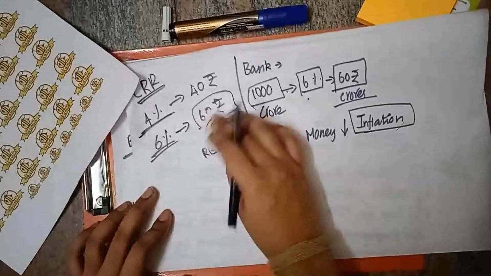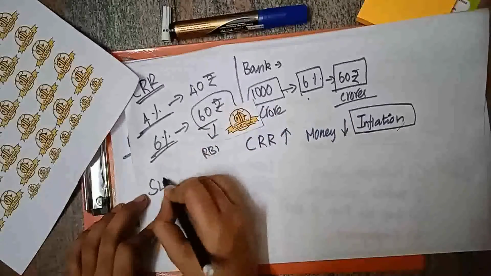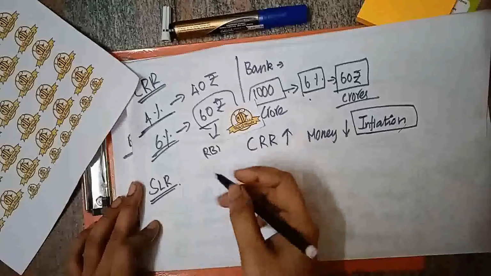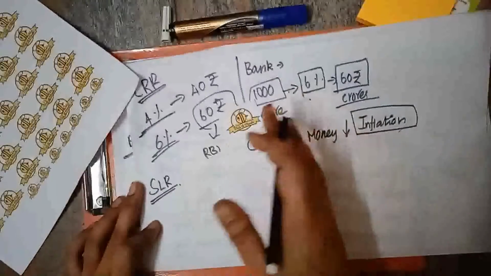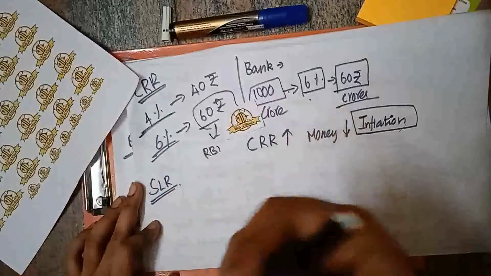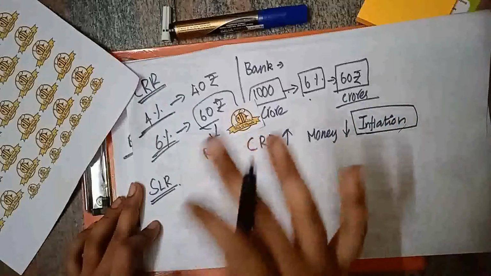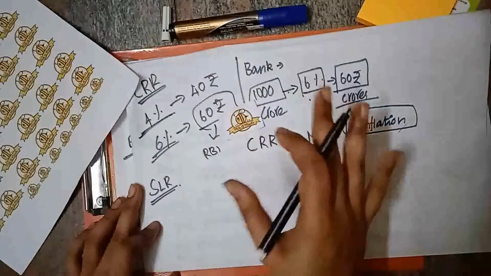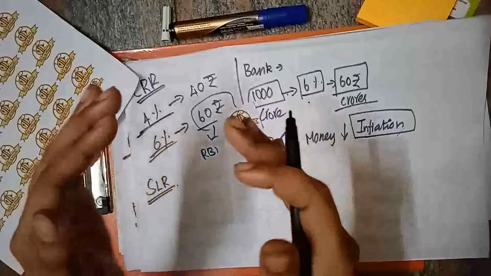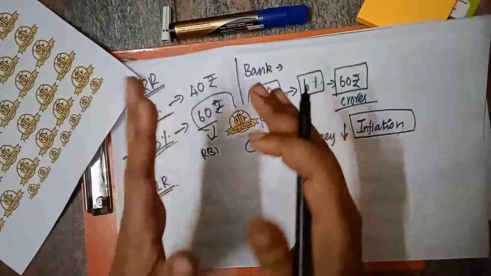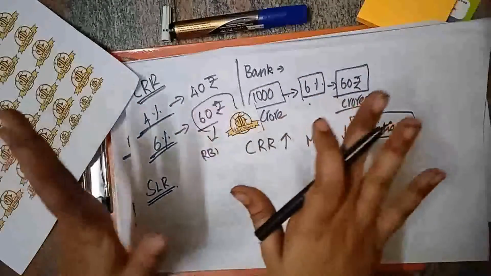Then the statutory liquidity ratio. The SLR is also the same as the CRR, but in CRR the money is given to RBI, whereas in SLR it should be kept in an easily convertible format. It is a routine amount which should be kept. It should not be used by the bank for any need.